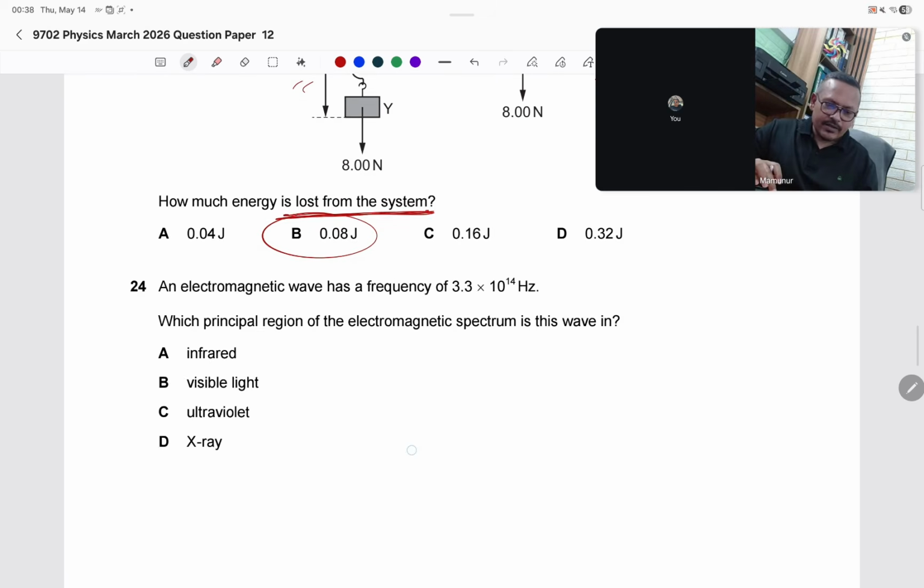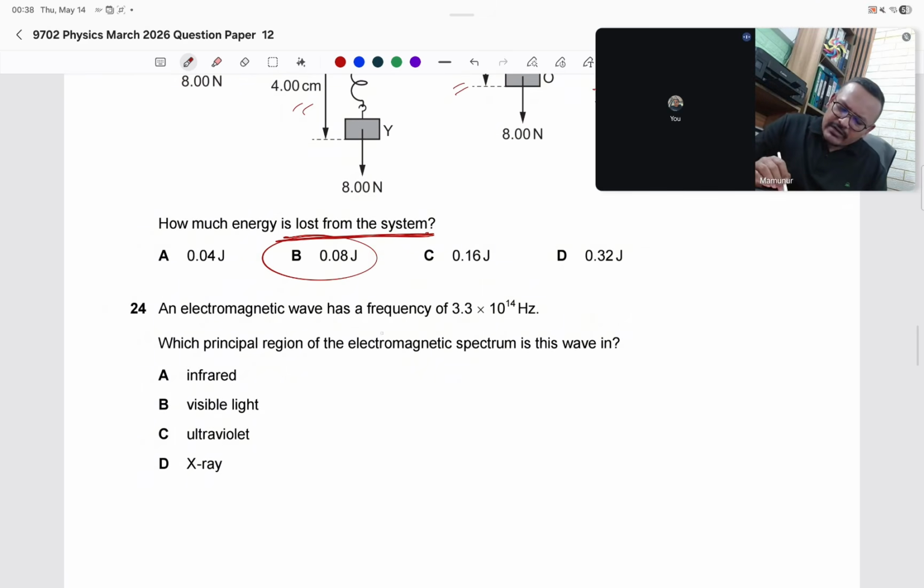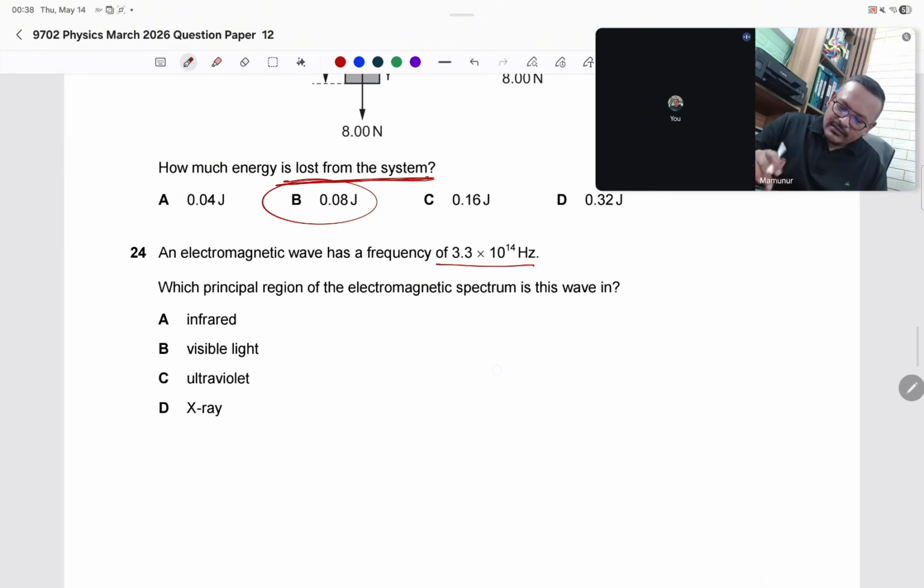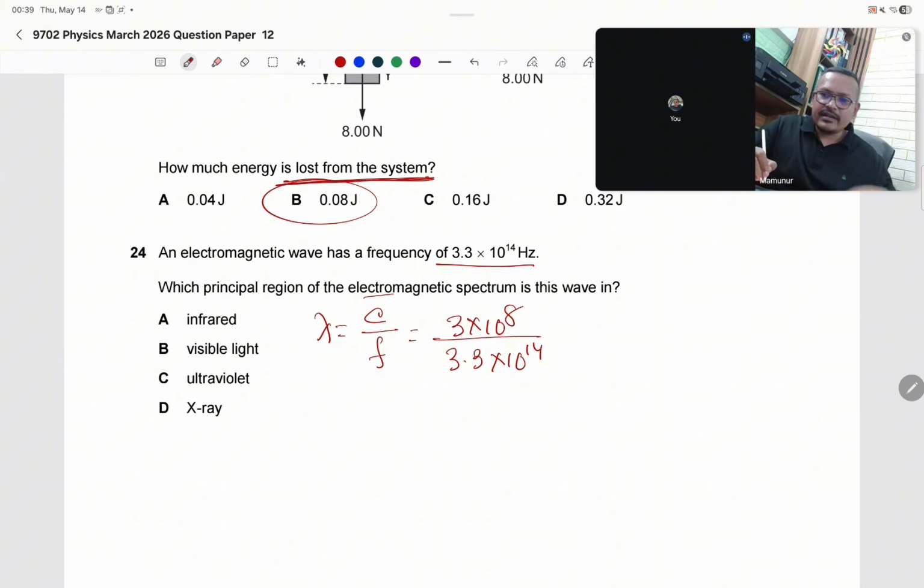23. Answer is B. 24. An electromagnetic wave has a frequency 3.3 into 10 to the 14. Which principal region of the electromagnetic spectrum is this wave in? First of all, try to find the wavelength. Lambda equals C by f. C is the speed of light for an electromagnetic wave, 3 into 10 to the power 8 meter per second, and the frequency is 3.3 into 10 to the power 14.